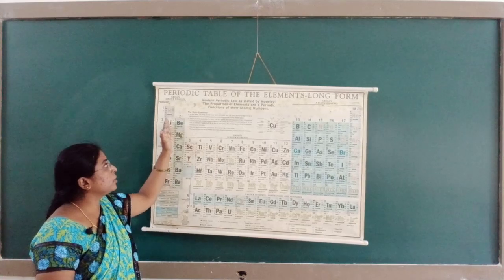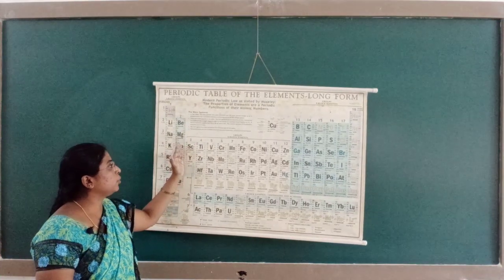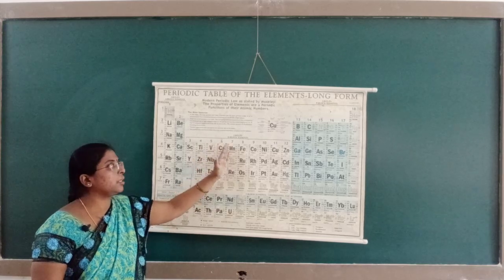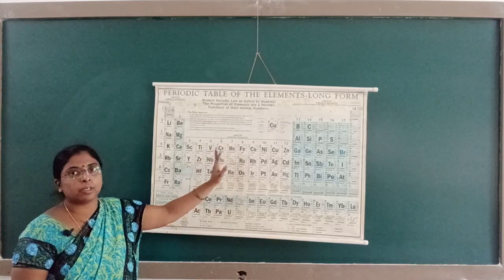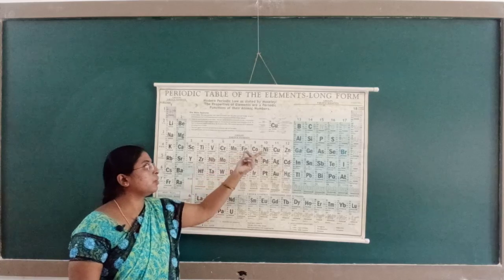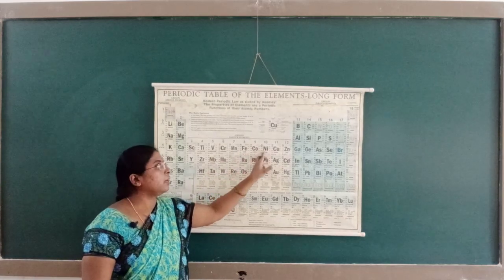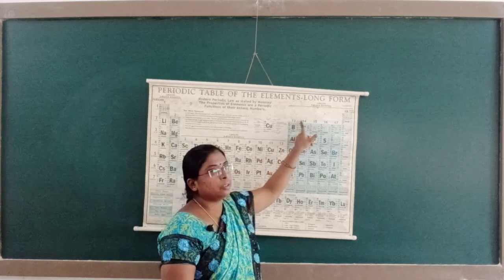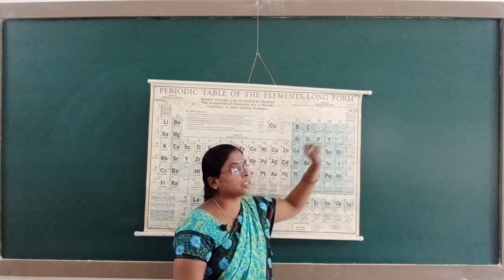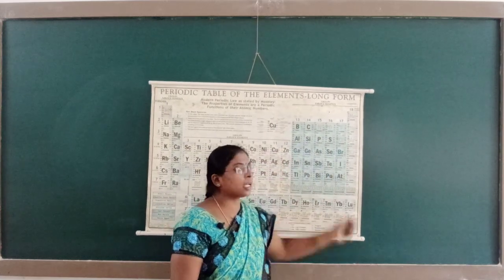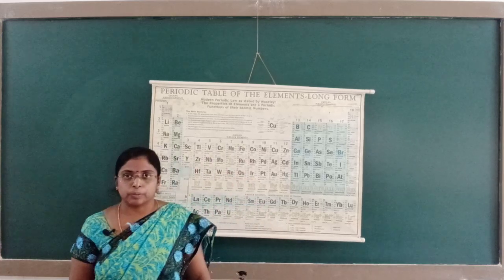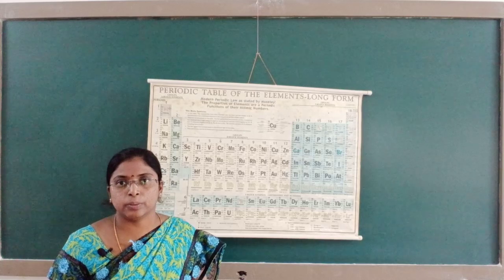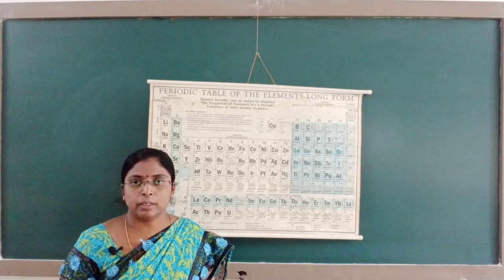From hydrogen, this is 1A, 2A, 3A, 4A, 5A, 6, 7, and the 8th is not A or B. The 8th is iron, cobalt, nickel. The 11th is 1B, 2B, the 13th to 17th are 3B to 7B, and the last one is the 0 group. In this way they are classified into A groups as well as B groups.